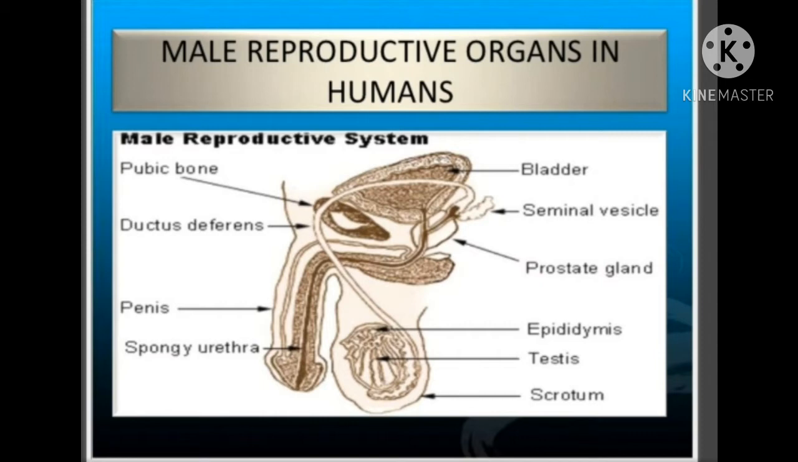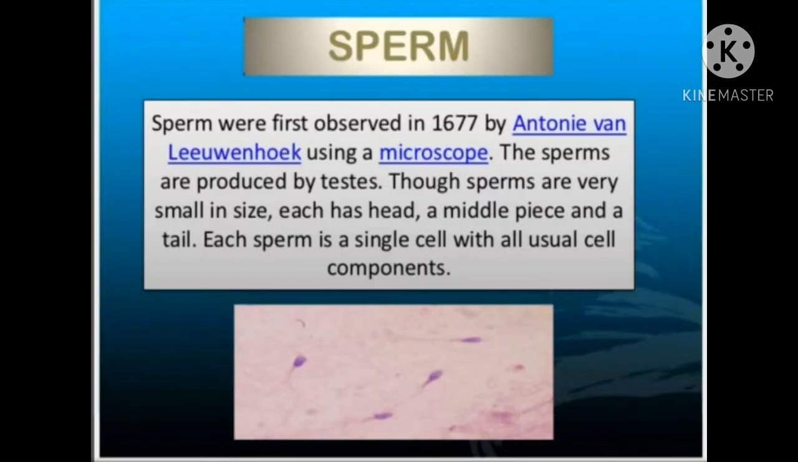Now the next important organ is penis. Urethra leads to a muscular organ which is called penis. It has erectile tissues and blood spaces which cause the stiffness of the penis. It is used to pass urine as well as to deliver the male reproductive cells called sperm into the vagina of the female body.